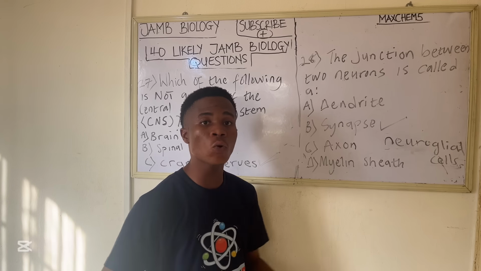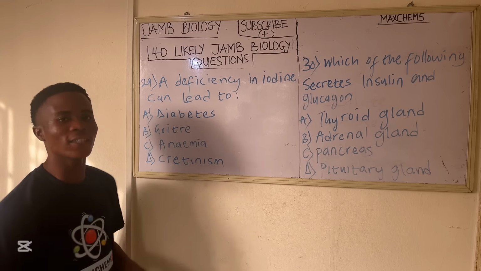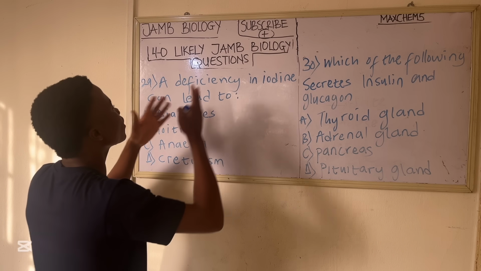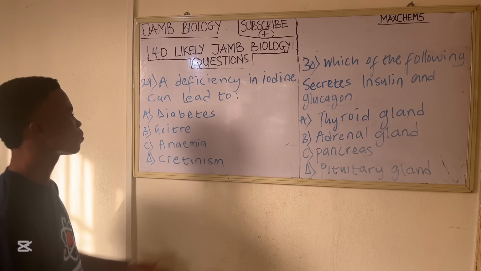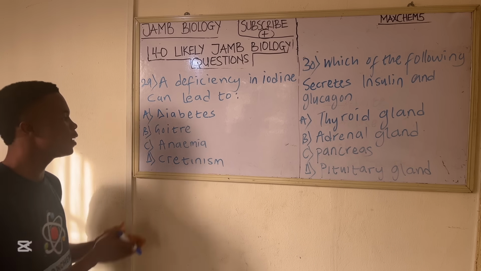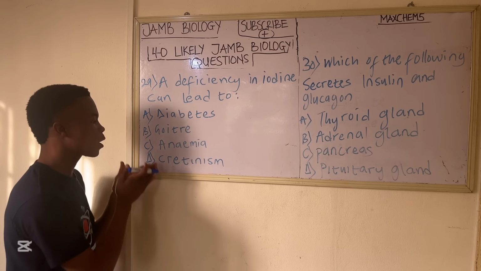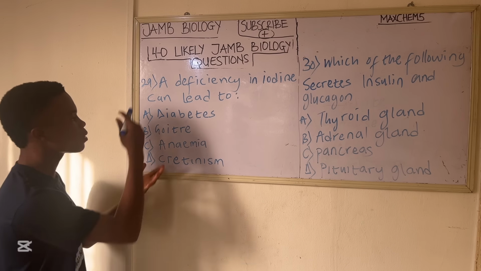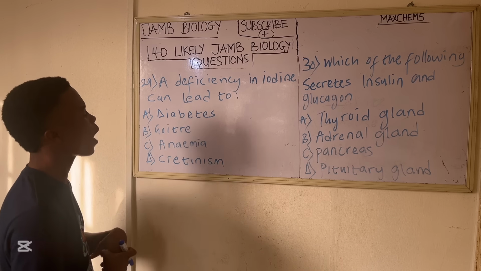I hope you get that. So let's go to the next question. Alright, so the next question says a deficiency in iodine can lead to A, diabetes, B, goiter, C, anemia, D, cretinism. So let's look at these options and get the correct answer.